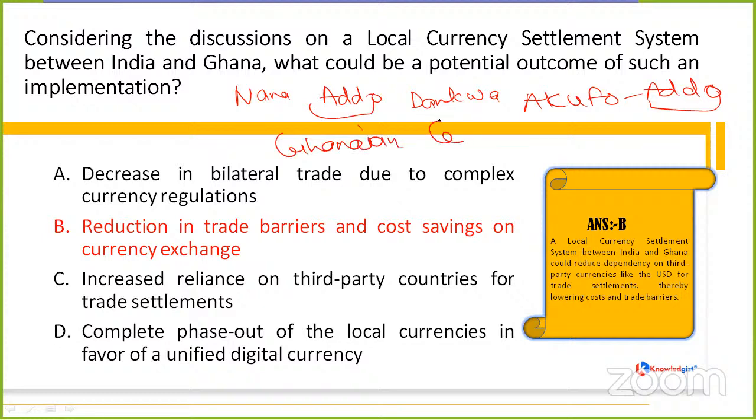Ghanaian cedi. English, see, there are a number of religion-based or cultural-based languages which are being spoken in Ghana. But English is the only official language that is being used as a single form or on a wider or broader level. So it's the official language of Ghana also. What is it? It is English language.